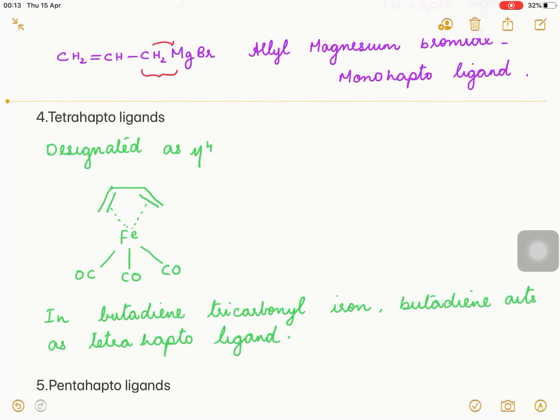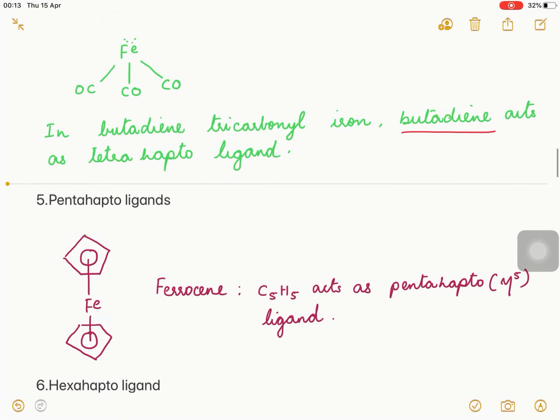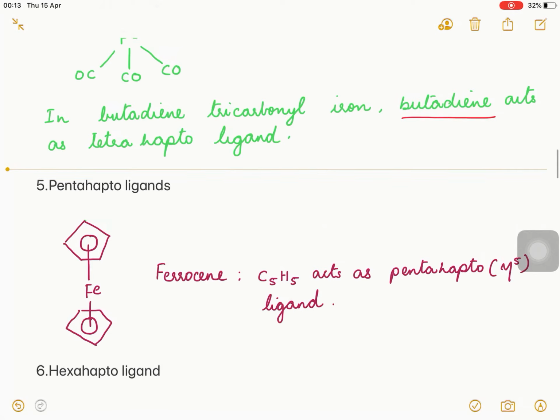Now the next one is the tetrahapto ligand. The example here is butadiene. Butadiene is attached to the central metal through four carbon atoms. All four carbon atoms are attached to this central metal. So that's an example of a tetrahapto ligand, designated as eta 4. In butadiene tricarbonyl iron, butadiene acts as a tetrahapto ligand. Next one is the pentahapto ligand.